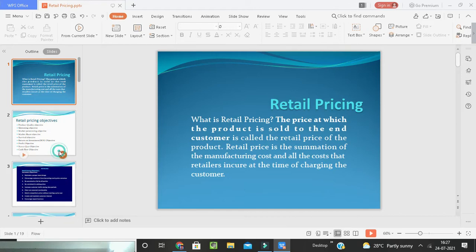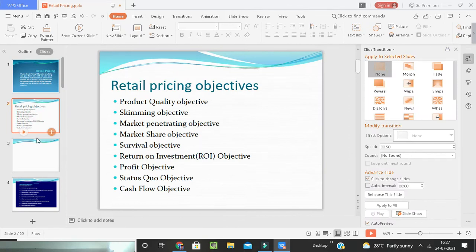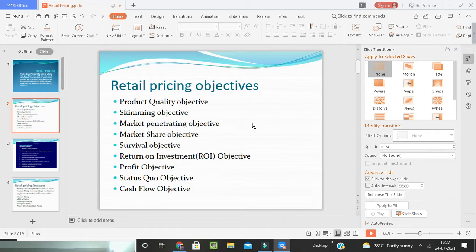Now, we have another thing, that is retail pricing objectives. In the retail pricing objectives, we have a few on the screen. The first one is the product quality objective. In this, what will happen? It is a type of pricing objective that focuses on recouping costs associated with retail research and development to develop a desired product image.